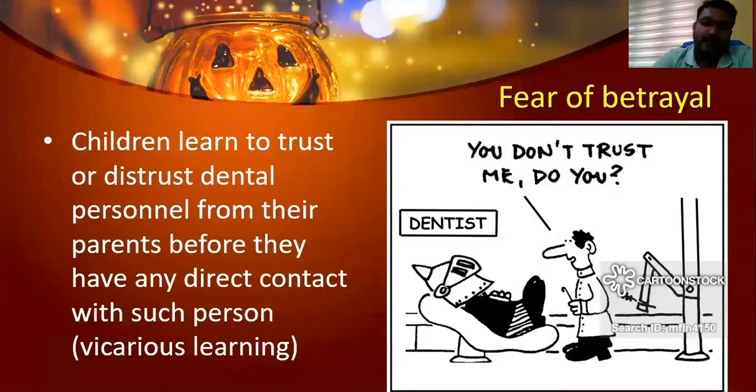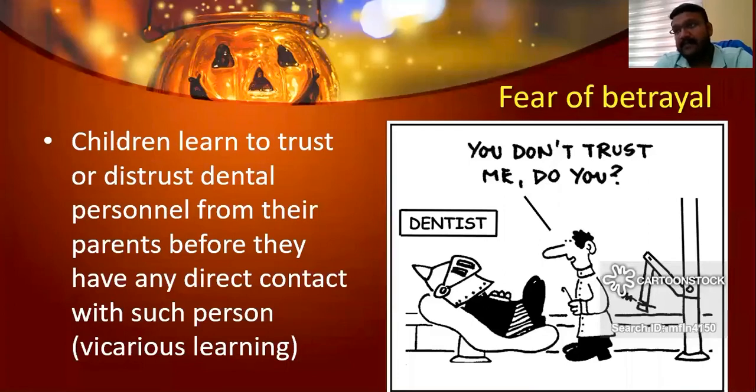Fear of betrayal. As the name suggests, the children learn to trust. The first thing you want to develop with the child is trust. The children will learn to trust or distrust the dental personnel from their parents before they have any direct contact with such a person.